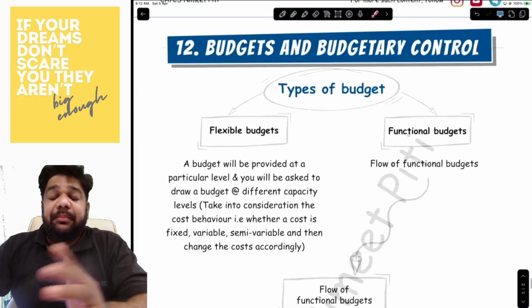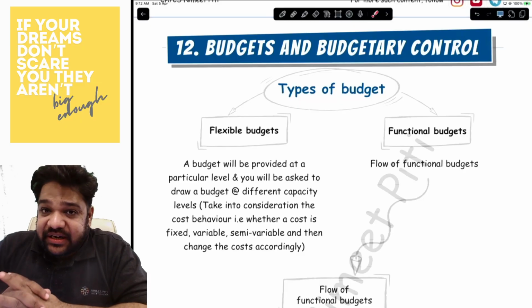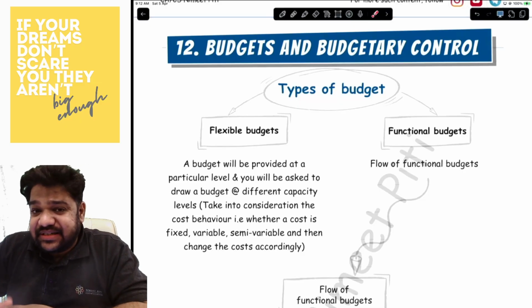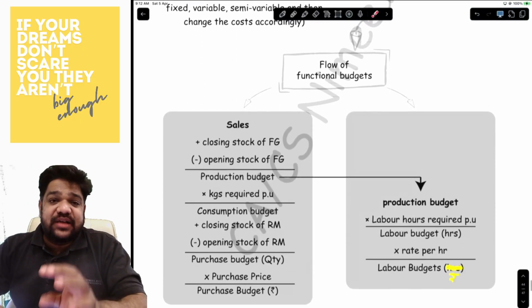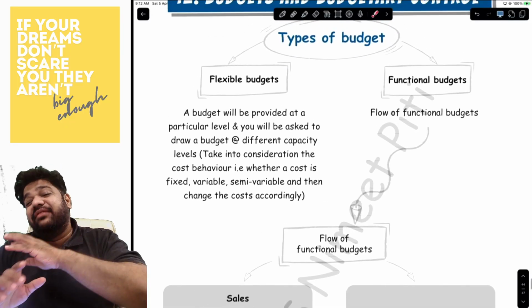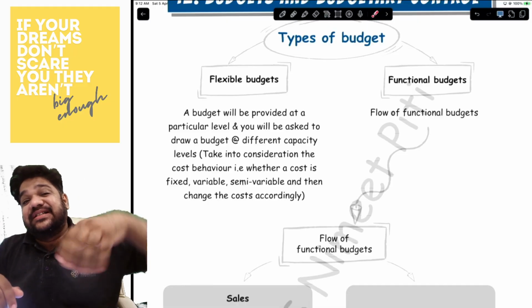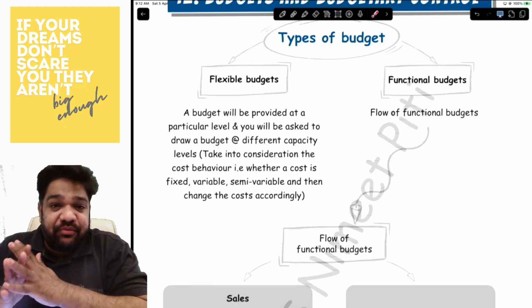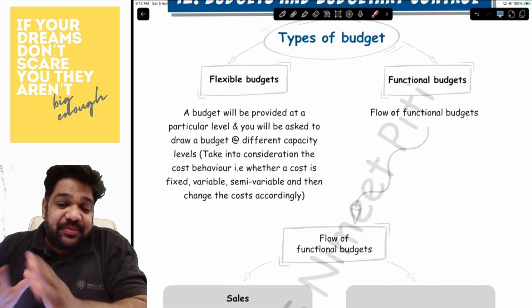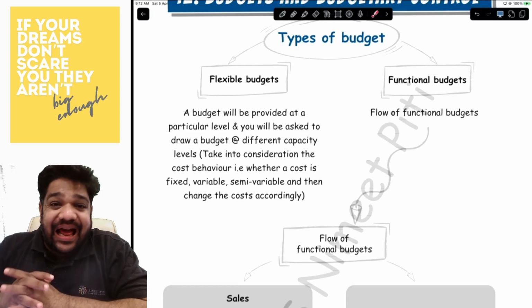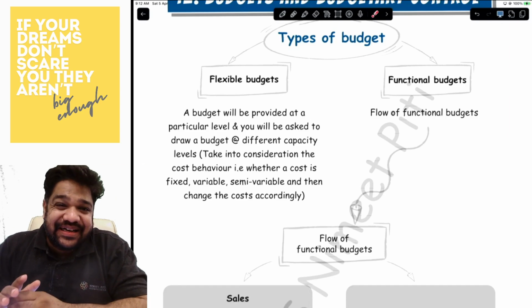Now, last chapter of our revision, budgets and budgetary control. Here, you have flexible budgets and functional budgets. Under the flexible budgets, you will be given budgets at various levels, and you will be asked to make budgets at another level. So you may be given one or two budgets, and that is basically the static budget. From that, you will have to change it and bring a budget to a new percentage level.